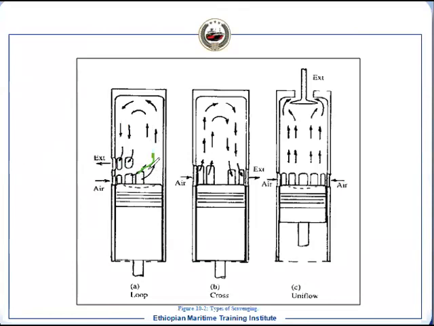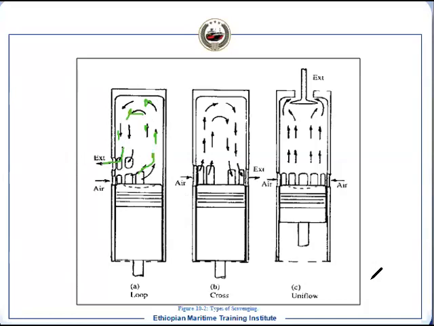And once it is moving like this, it will not be able to move in the upward direction because of the cylinder head. Then it will change the direction to the other side, because this side pressure is higher than this side pressure. So then it will move like this and it will make a loop. If you look at this direction of flow, it looks like a loop.